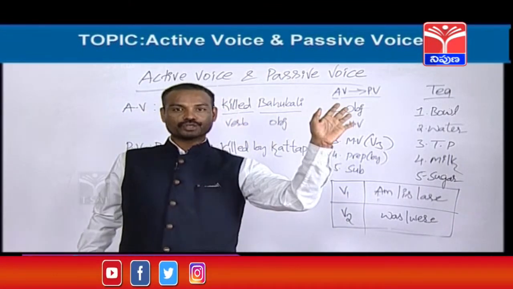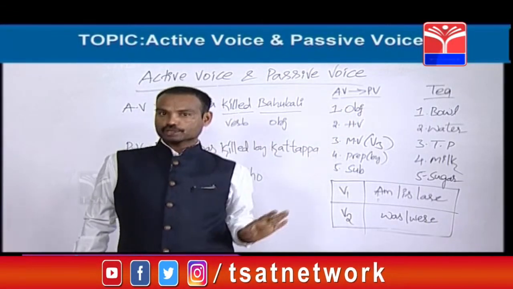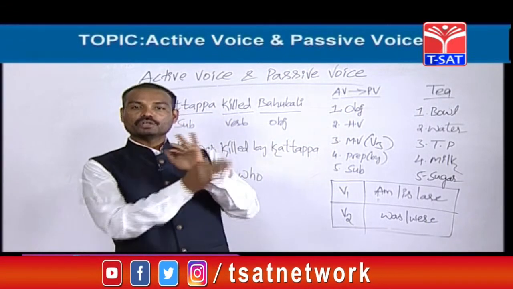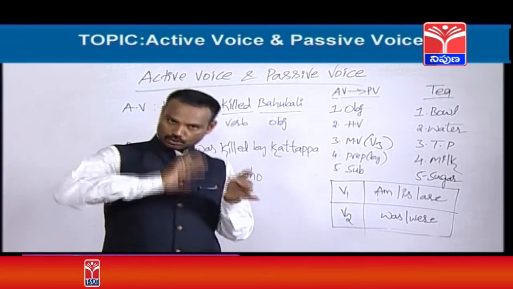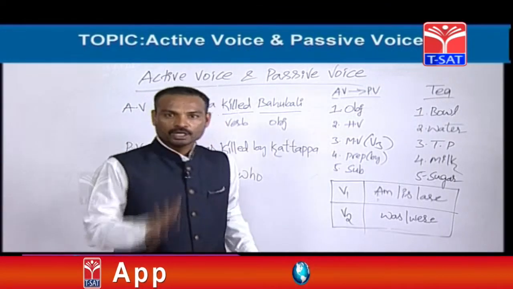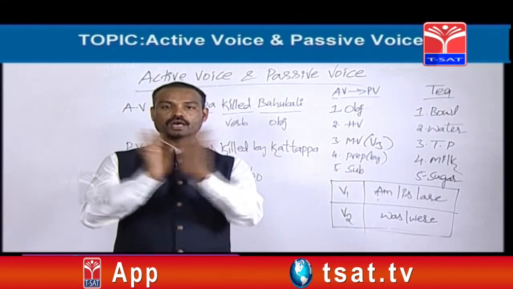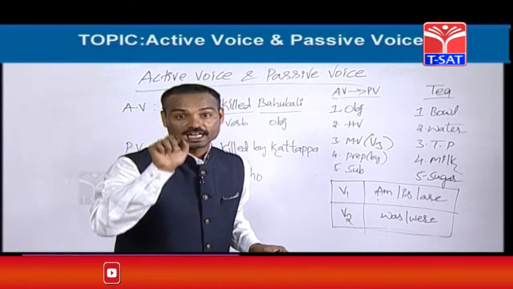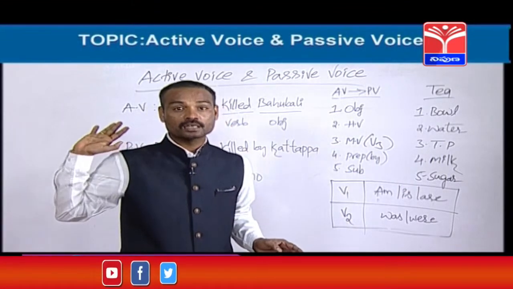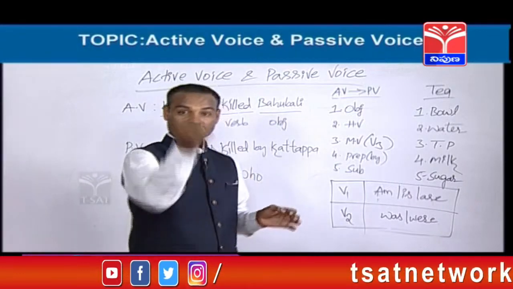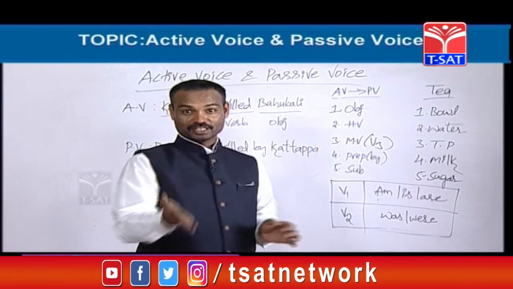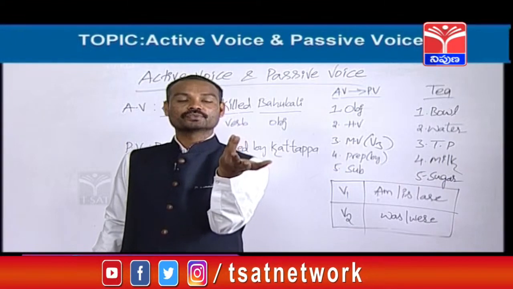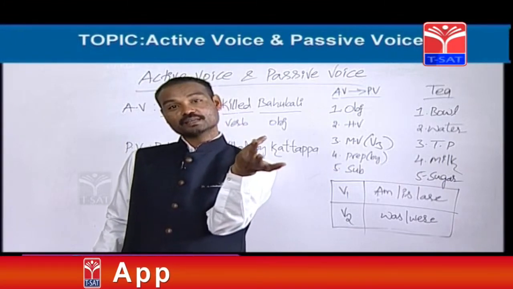Friends, once again I am going to tell you, whenever you would like to know whether the subject is available or not in the given case, for knowing the subject, you should meet the verb. After meeting the verb, you should ask a question with who killed. The coming answer is called the subject. Here, who killed? Kattappa killed. So Kattappa is called the subject. Fine, you came to know which is the subject.